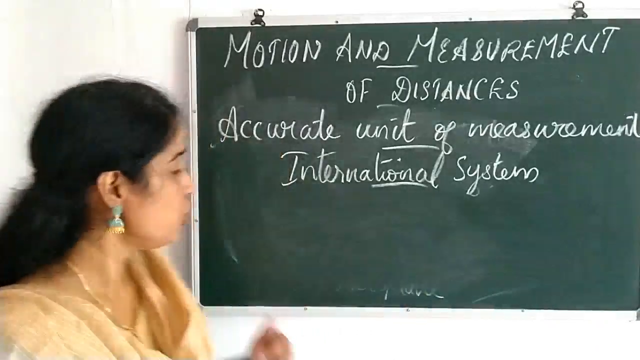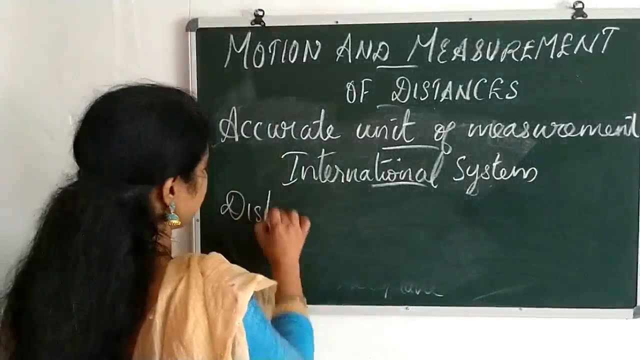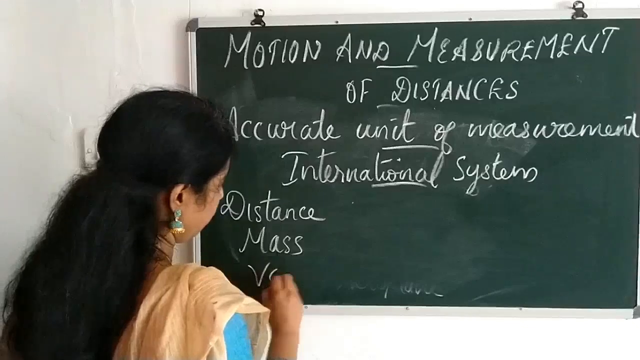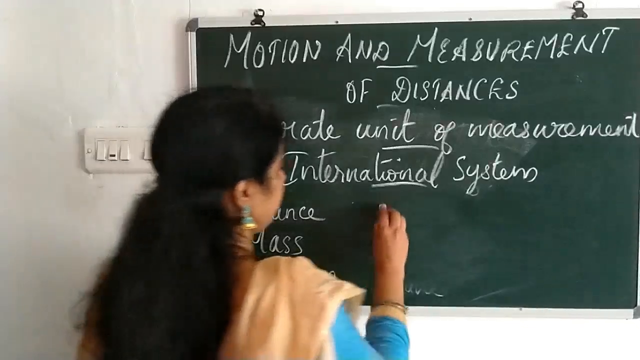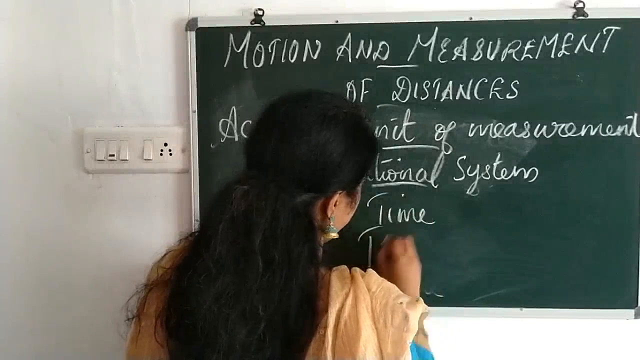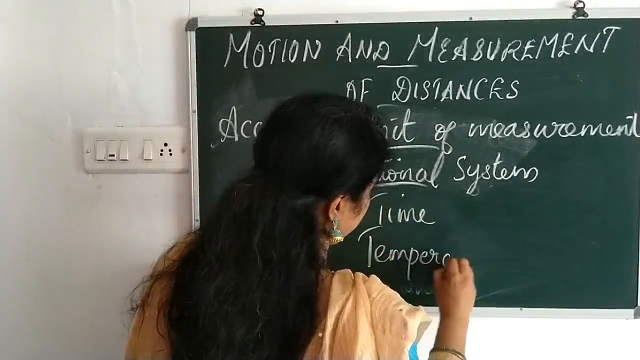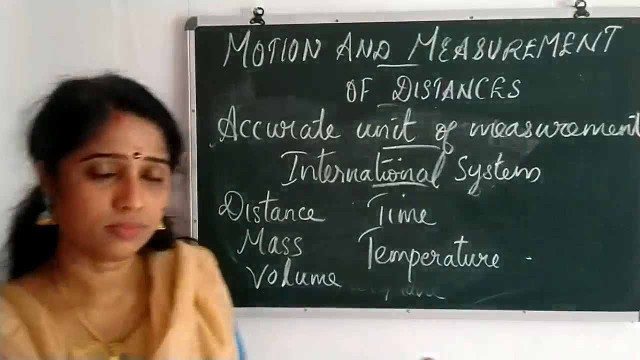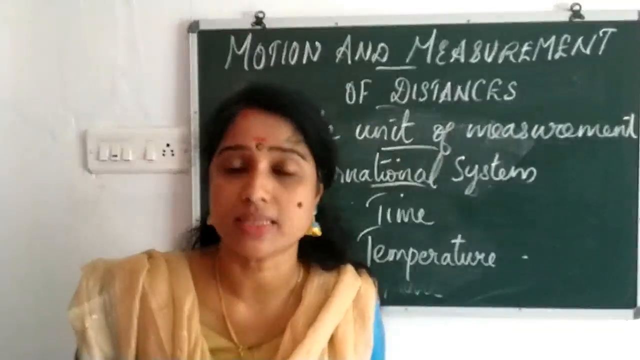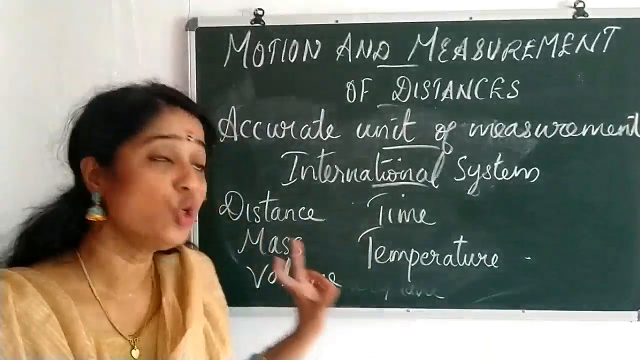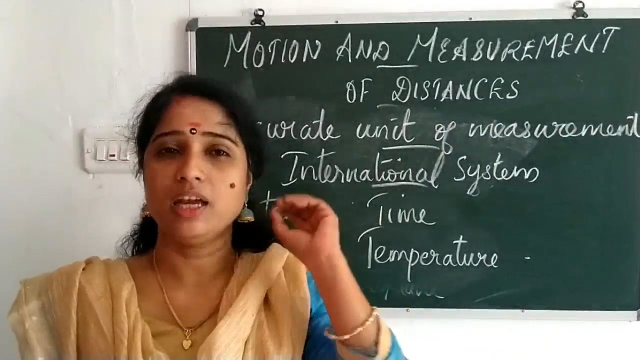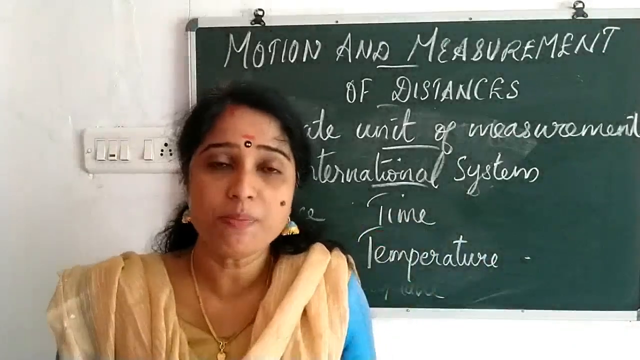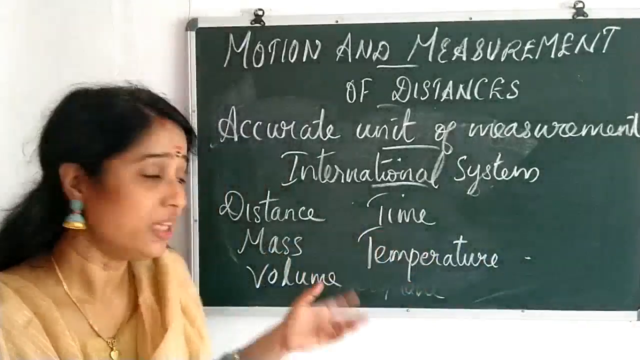You know what it is? Unit of distance, mass, volume, time, temperature. These are some of the measurements which have a common unit, because wherever we go in the world, when we say that unit, they will understand what we mean. Different units are there for all this.